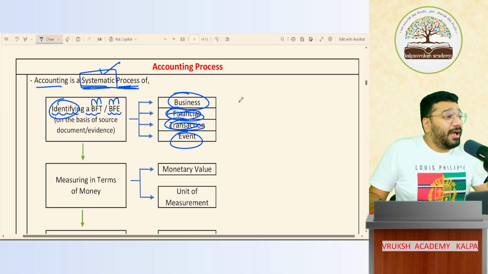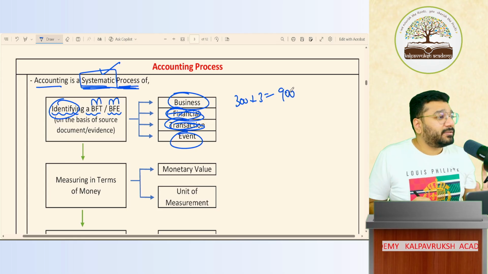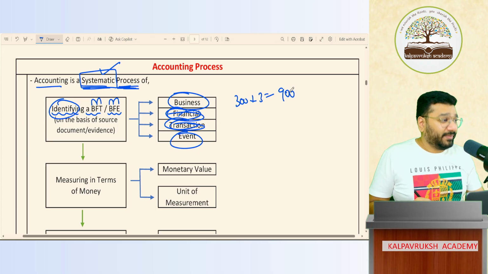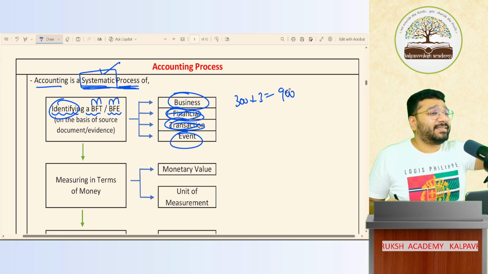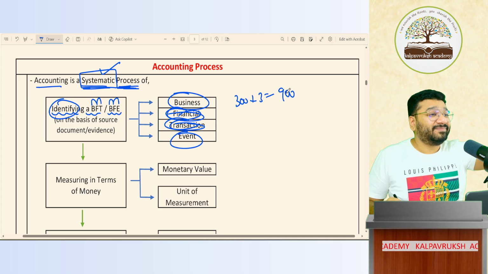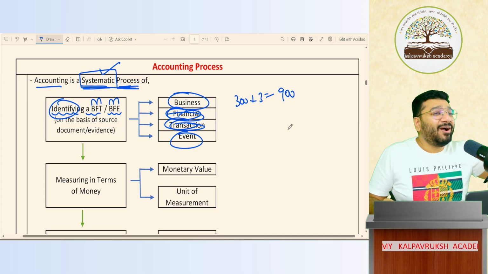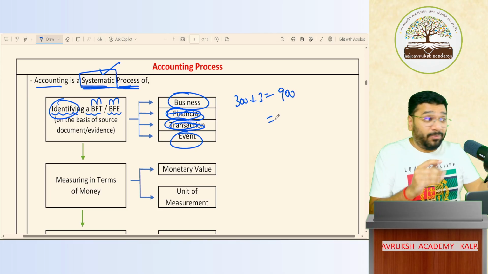Now, I've purchased 3 tickets today. 300 into 3, total how much? 900 rupees of tickets purchased. Sir will surely have popcorn? Yes, surely I'll have popcorn. What else is nice? Cold coffee. Very good. Then nachos. Total, tell me how much? All 3 put together, how much? Cold coffee, popcorn, popcorn large size.